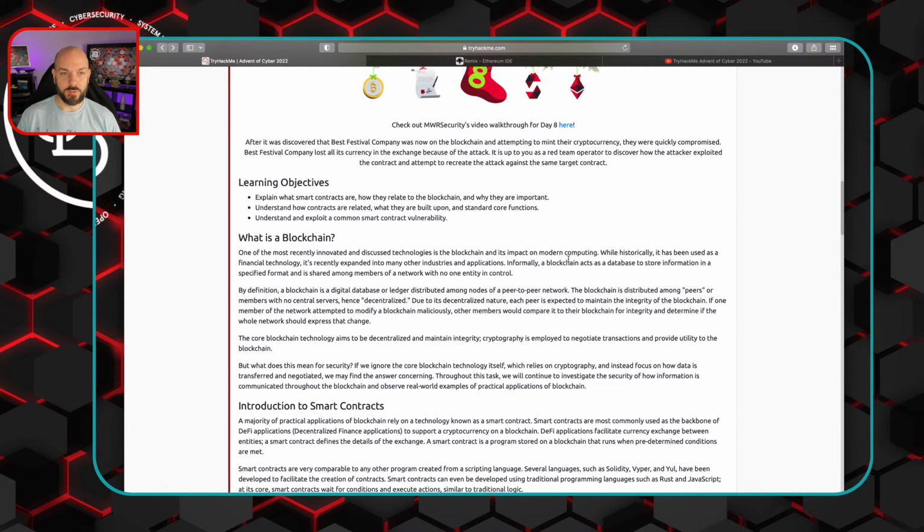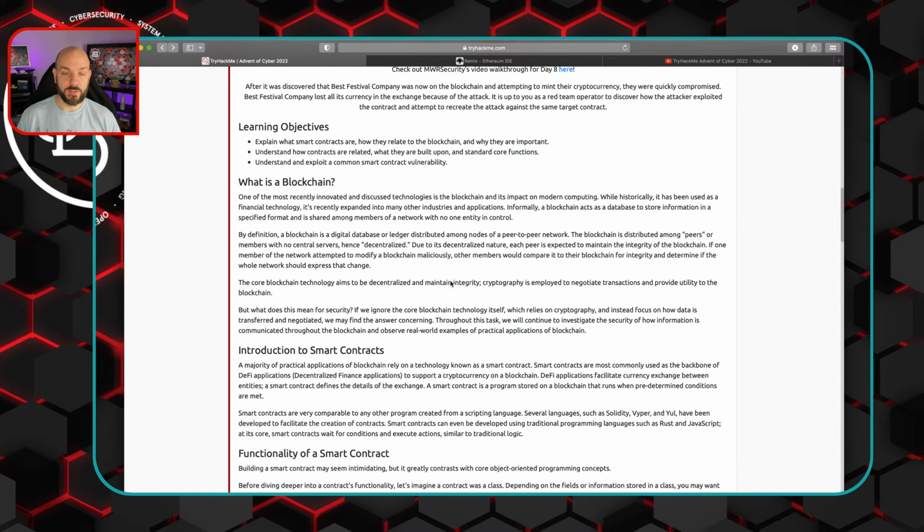So what are we going to be talking about? We're going to learn a little bit about what smart contracts are, how they're related to the blockchain, and what's so important about them. We're also going to talk about understanding how contracts are related, what they're built upon, and some of the standard core functions within the contracts. Then we're going to understand and exploit a common smart contract vulnerability. So let's see what this is all about.